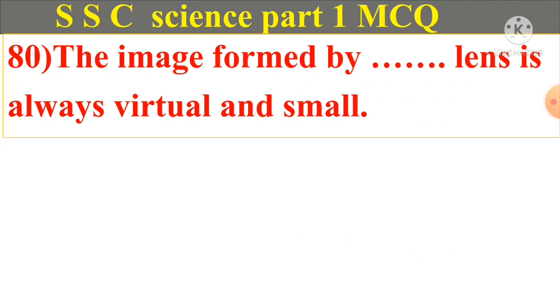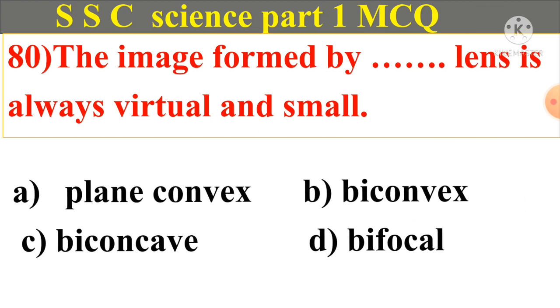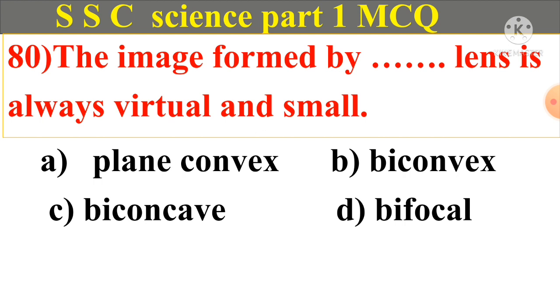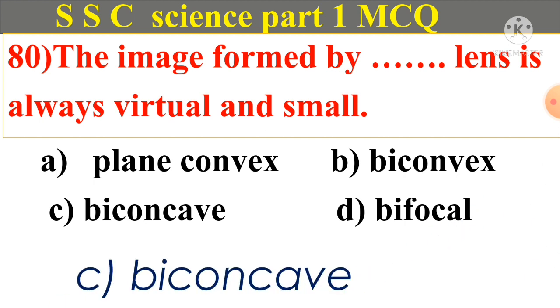Question number 80. The image formed by this lens is always virtual and small. A. Plane convex, B. Biconvex, C. Biconcave, D. Bifocal. And answer is C. Concave.